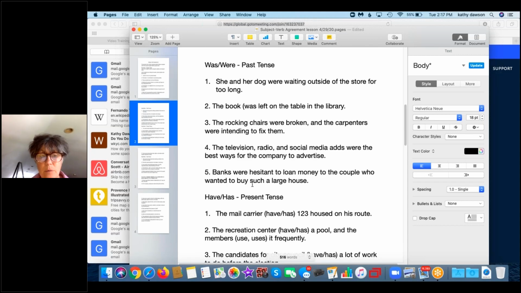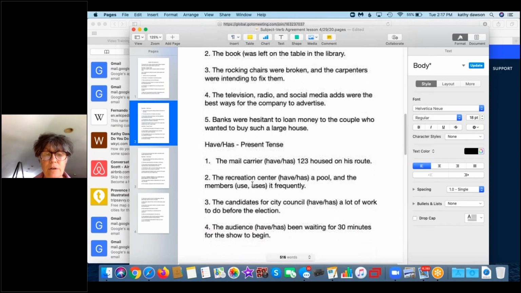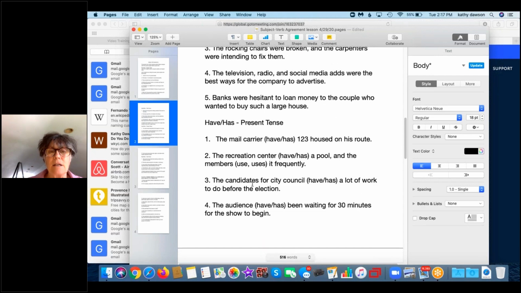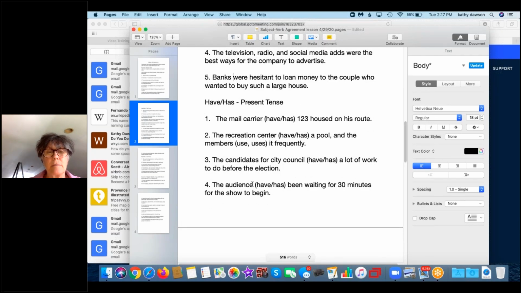Okay. Now we're going to move to another present tense verb, have or has. So this is the example: the mail carrier have or has 123, whoops, that's supposed to say houses, on his route. The mail carrier is singular, one person, so you would use has, the singular verb.